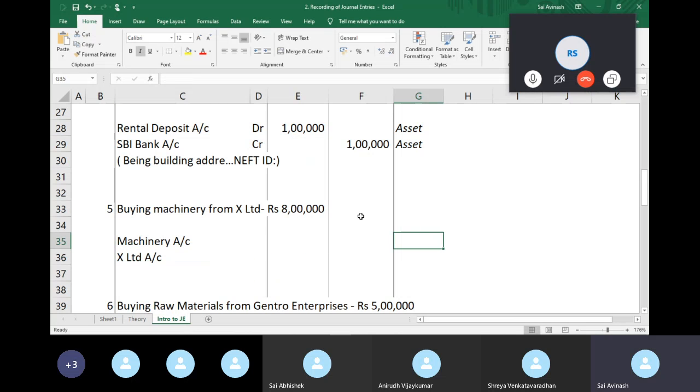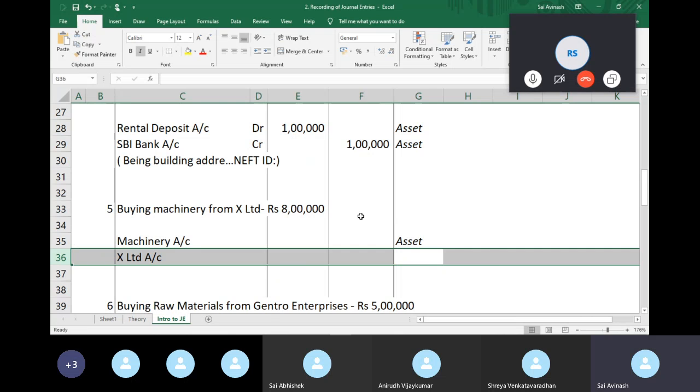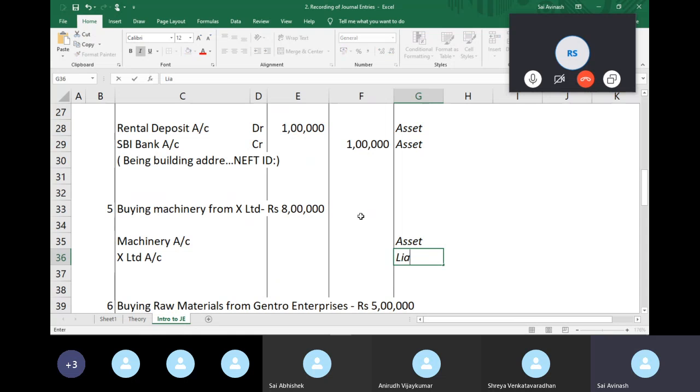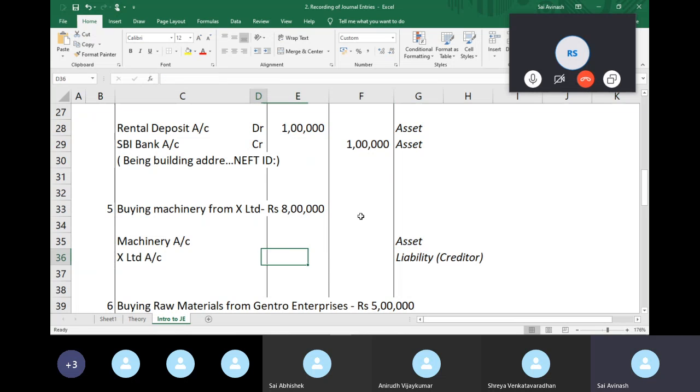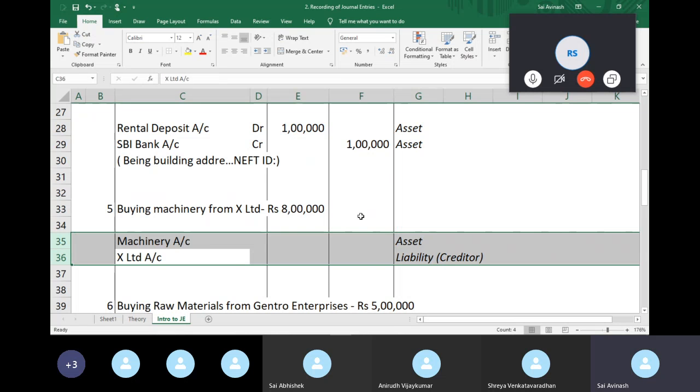So machinery is an asset because I will be using the machinery to get economic resources into the business through sales, by manufacturing things, etc. And X Limited is my liability. He is my creditor, right? Because I have to pay him 8 lakhs in the future, right? We've classified it. We've identified the accounts.